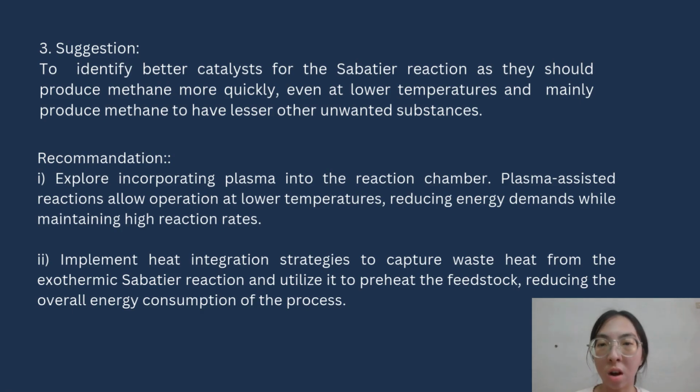Plasma-assisted reactions allow operation at lower temperatures, reducing energy demands while maintaining high reaction rates. Next, it is advised to implement heat integration strategies to capture waste heat from the exothermic Sabatier reaction and utilize it to preheat the feedstock, reducing the overall energy consumption of the process.